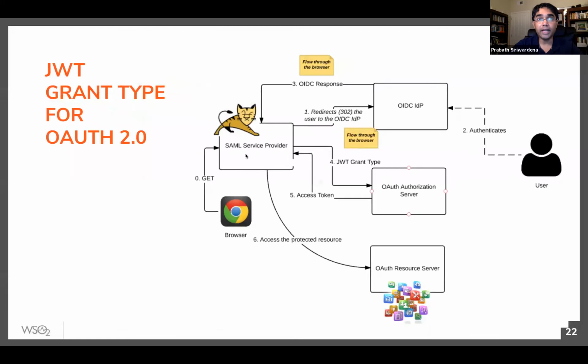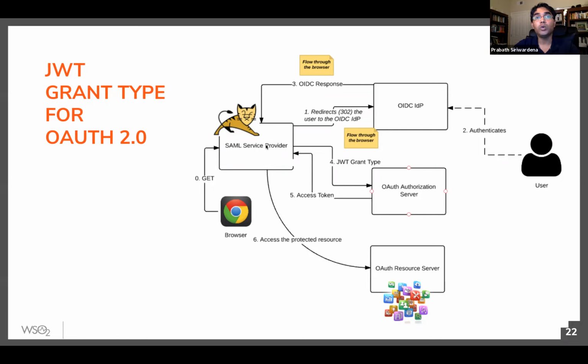Then if you use OpenID Connect, there's a typo here. It has to be OpenID Connect application. Then instead of a SAML token, what you get is a JWT, the ID token. Here you can exchange that ID token or JWT for an access token, then use that access token to access a resource. One change here is you cannot exchange any JWT you get here for an access token, right? Because a JWT or ID token has an audience. Typically in the OpenID Connect flow, what you get as the audience in the JWT is a client ID, right?